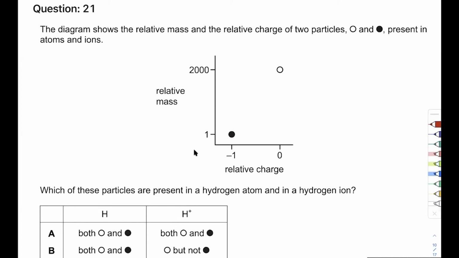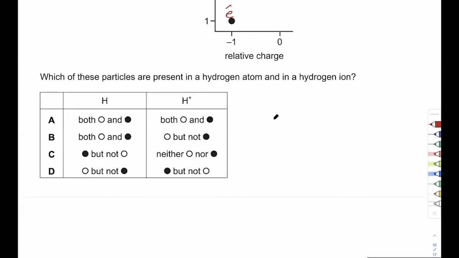This thing, the black one has a charge negative, so that means this is electron, and the hollow one is, wait a minute, is it proton or is it neutron? Which one? Neutron. Which is the charge? Neutron, yes. So it's not proton, it is neutron. So we are looking for neutron and electron.